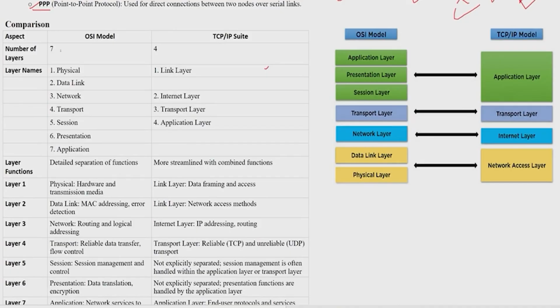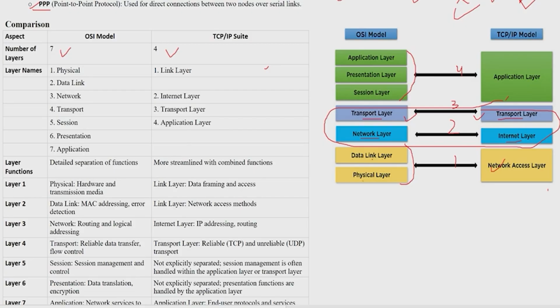used nowadays. So if we compare these two models, generally we can say OSI has 7 layers, which we already know, and this one has 4 layers. Sometimes people call these 5 layers, but if you look at the picture here, that will be layer 1, that will be layer 2, that will be 3, and that will be 4. These 3 layers are joined together, and these 2 layers are joined together. Between these layers there is similar functionality. But here we call it network layer, and here we call it internet layer. Here we call it transport layer, transport layer. These names are the same. These are a little different. We can also say network, but there is a separate name.